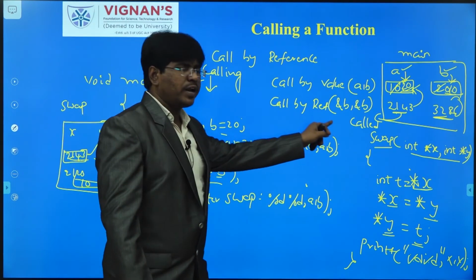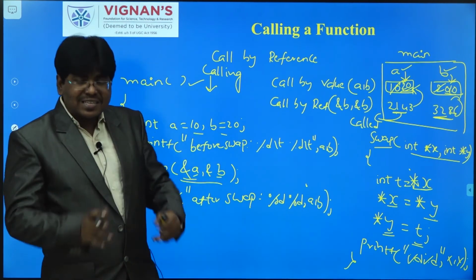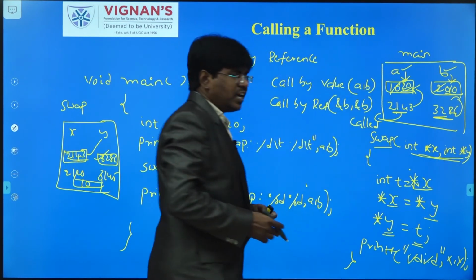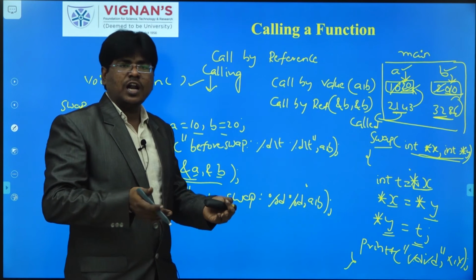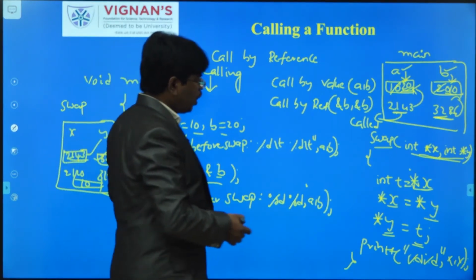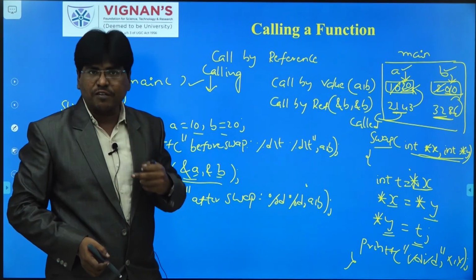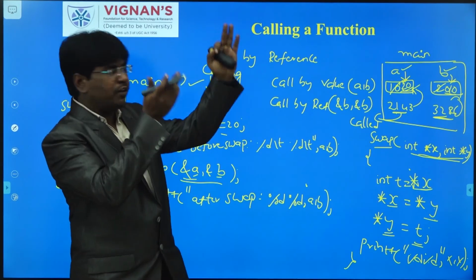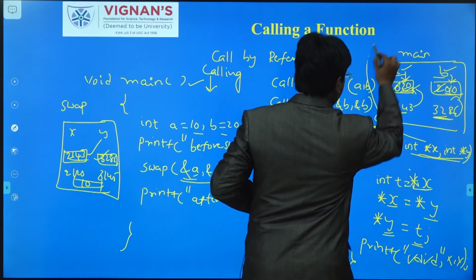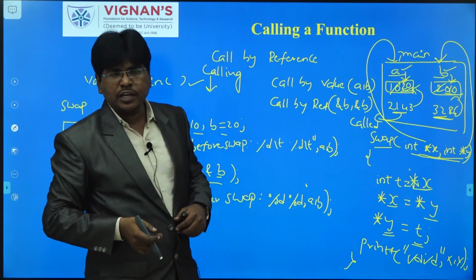So what is the purpose of call by reference? Instead of passing the values, you pass the addresses. So if you pass the addresses, with the help of pointers, any changes we make in that particular location automatically reflect in any function of the program. That's why if you swap the x, y values, it is indirectly reflected in a, b also.